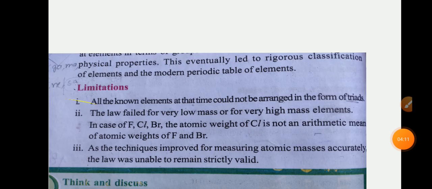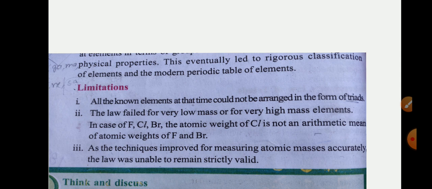Next, moving on to the limitations. All the known elements at the time could not be arranged in the form of triads. Except 3 sets like lithium, sodium, potassium; calcium, strontium, barium; chlorine, bromine, iodine. So approximately he got the atomic masses of the middle elements of these. The remaining elements could not be arranged in the form of triads. So this becomes one of the limitations.